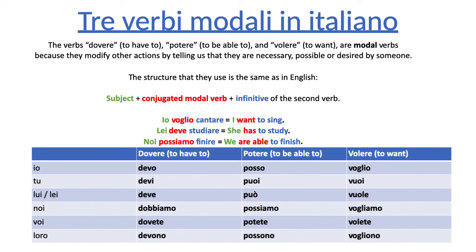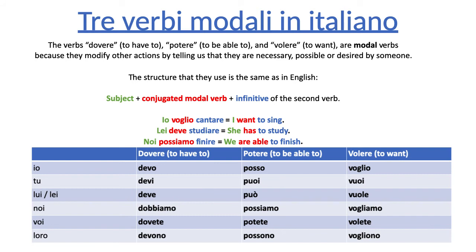For potere, to be able to or to can, right? The conjugation is io posso, I can, or I'm able to. Notice the double S, posso. Then tu puoi, pronounce your vowels clearly. Puoi, tu puoi, you can. Lui può, he can. Lei può, she can, or she's able to, right? Noi possiamo, we are able to. Voi potete, you guys are able to. And loro possono, they are able to.